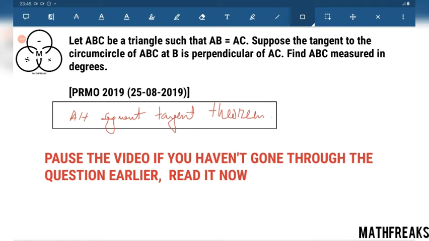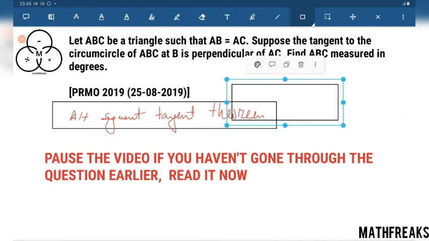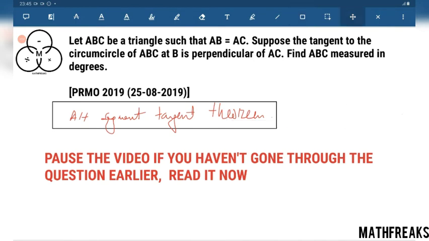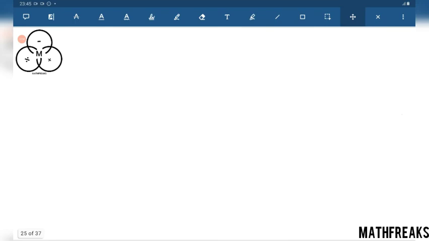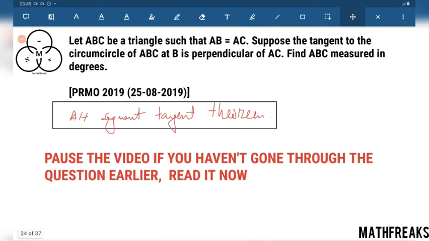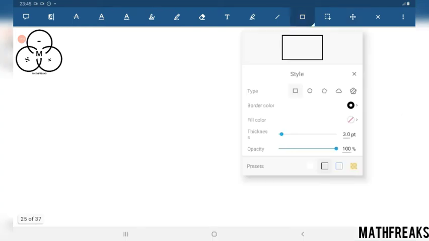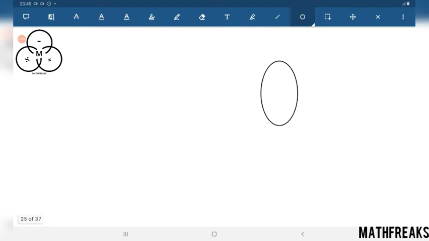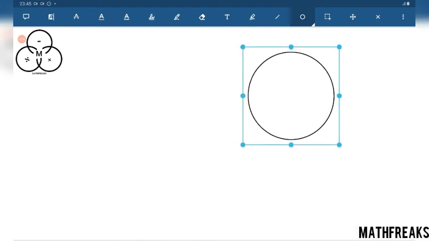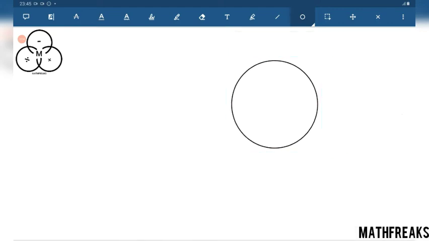ABC be a triangle such that AB equals to AC. Suppose the tangent to the circumcircle of ABC. First of all, we need the circumcircle. Circumcircle. Now AB equals to AC.